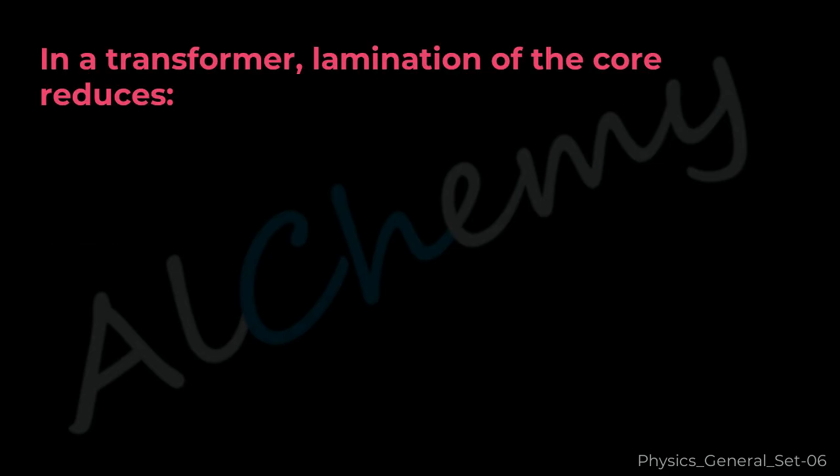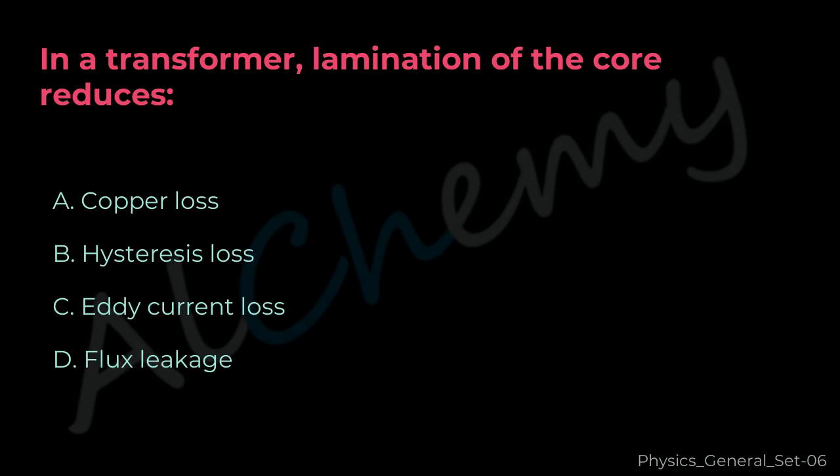The correct answer is C. Zero. Question 38. In a transformer, lamination of the core reduces A. Copper loss, B. Hysteresis loss, C. Eddy current loss, D. Flux leakage.